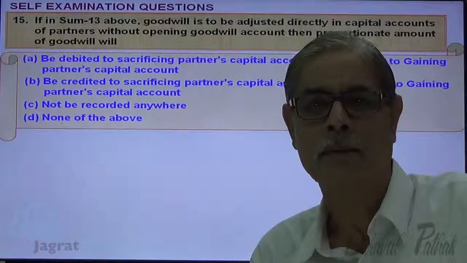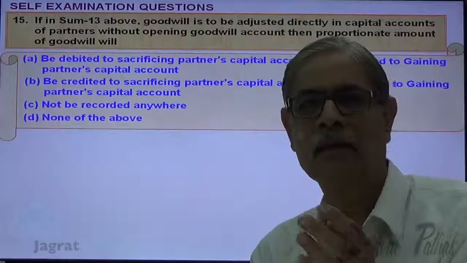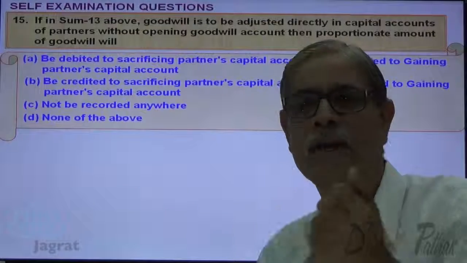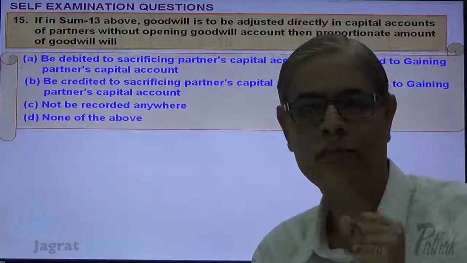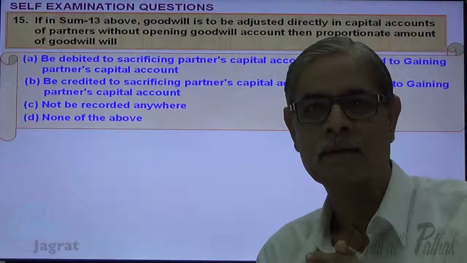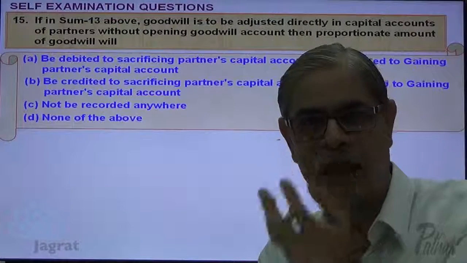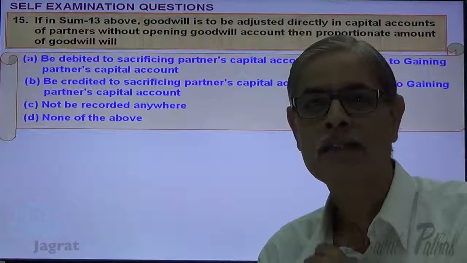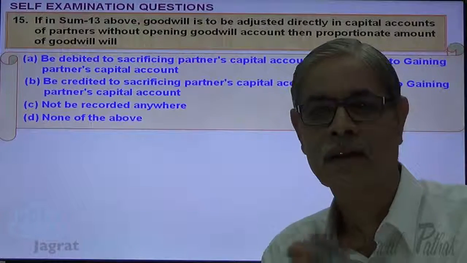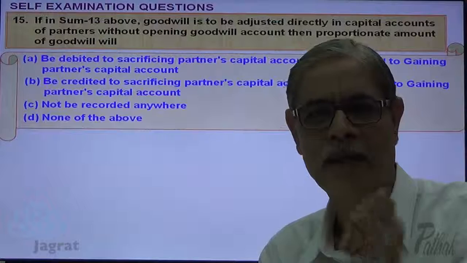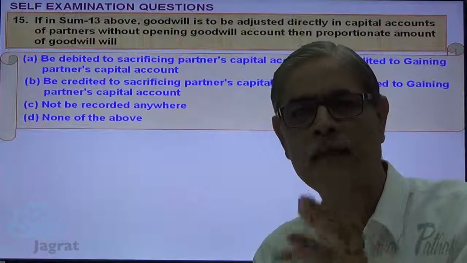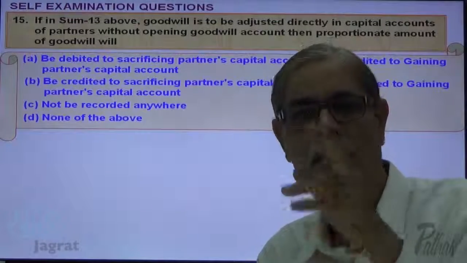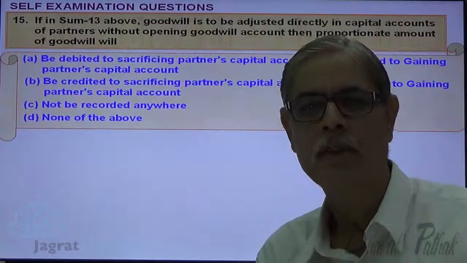Now when goodwill is to be adjusted to the capital accounts of the partners, those who sacrifice transfer the right of ownership. Those who gain share in profit, they acquire a right, they are the purchaser of the right asset. So what is the criteria? The partner who gains has to pay, and the partner who sacrifices has to receive. The partner who receives, the capital account is to be credited.